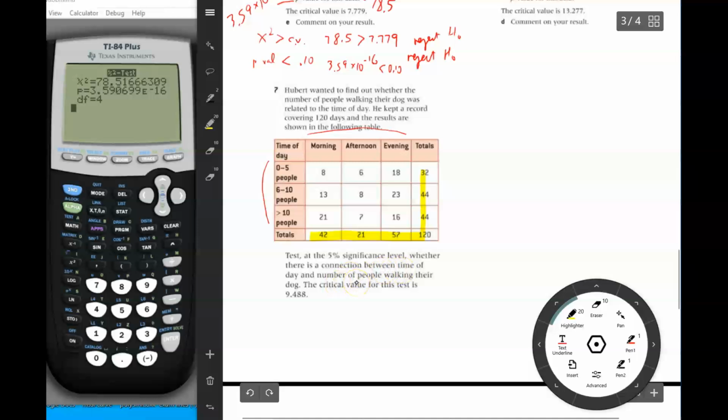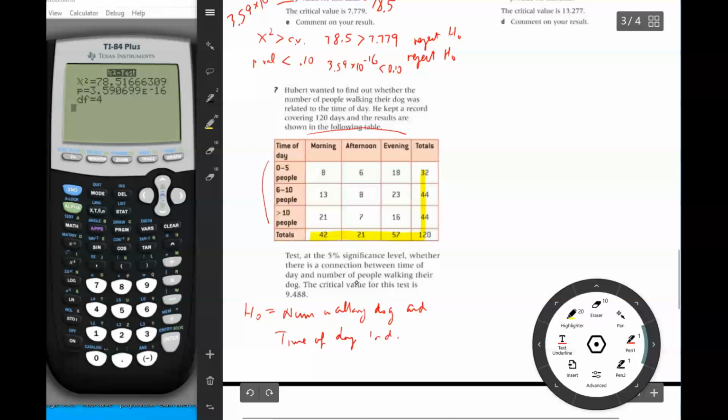Now, one thing that you do need to do is define the null hypothesis, because when you do the chi-squared test, you are proving that you accept or reject the null hypothesis. If you never say what the null hypothesis is, then it's pretty hard to reject it, right? So the null hypothesis would be: the number of people walking their dog and time of day are independent.